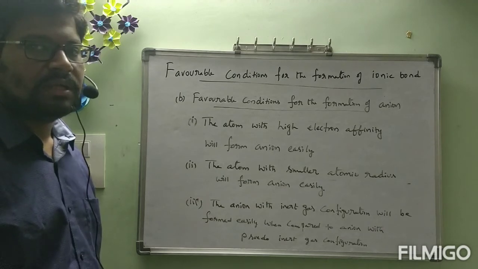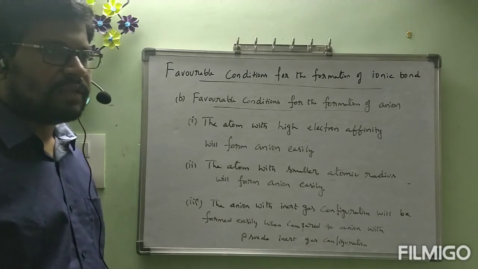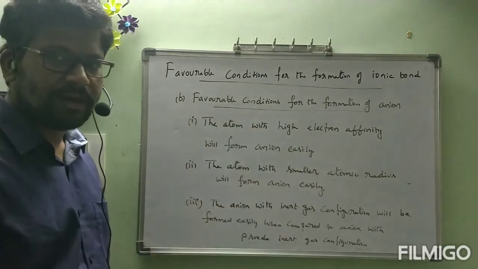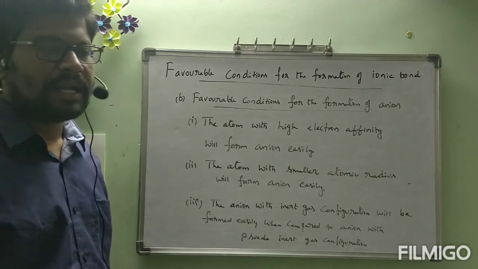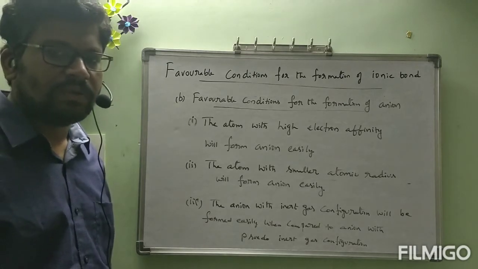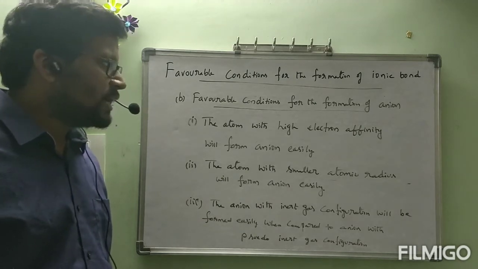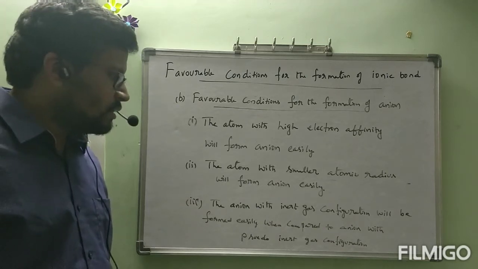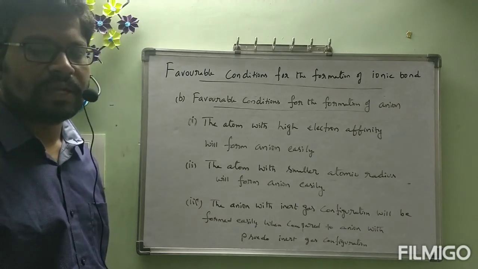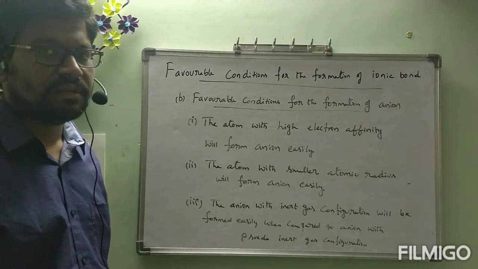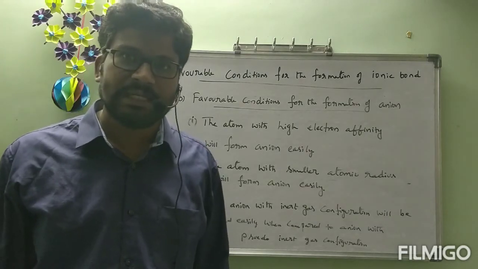Okay, ma? These are the conditions for formation of ionic bond. So if the cation is formed easily and anion is formed easily, automatically ionic bond can be formed easily. That is the thing. Bigger atom with lower ionization energy and pseudo inert gas configuration will be formed as cation easily. And here smaller atom with high electron affinity, with inert gas configuration, will be formed as anion easily. That atom must not contain inert gas configuration. That anion must contain inert gas configuration, which one can be formed easily. That is about this one.